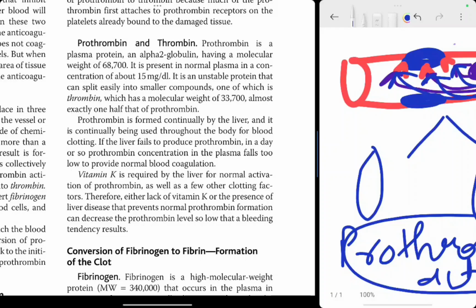If the liver fails to produce prothrombin in a day or so, prothrombin concentration in the plasma falls too low to provide normal blood coagulation. Vitamin K is required by the liver for normal activation of prothrombin as well as few other clotting factors. Therefore, either lack of vitamin K or the presence of liver disease that prevents normal prothrombin formation will decrease the level, and this will lead to bleeding tendencies.